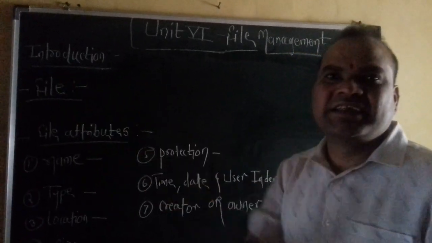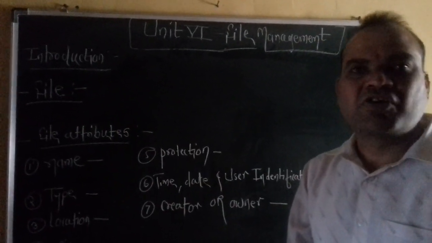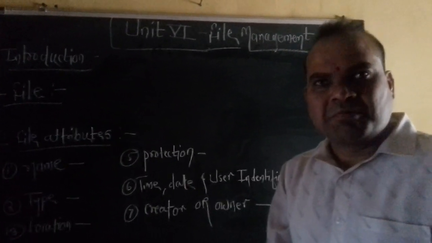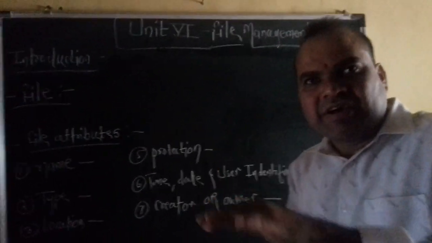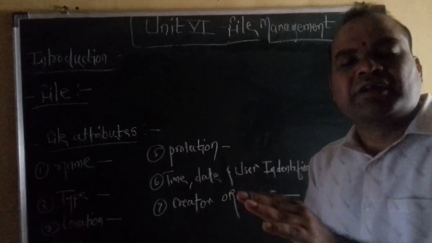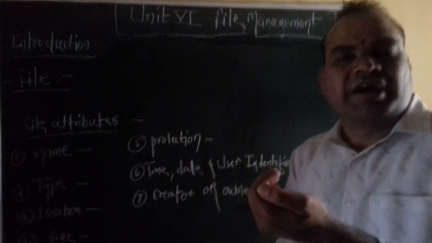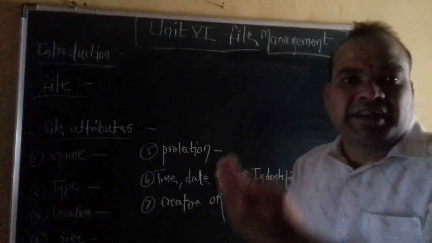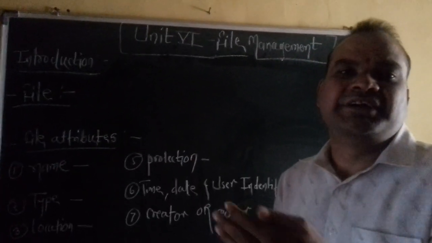What does a file mean? Whenever a particular user, creator, or owner creates a file in the machine, that file is created in the machine. Otherwise, the user or owner takes a file from a number of secondary storage devices like magnetic tape, magnetic disks, CD, DVD.